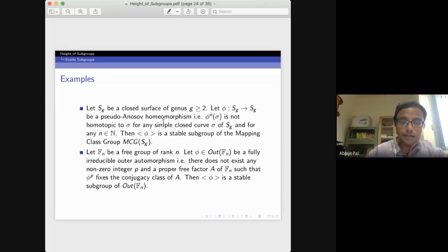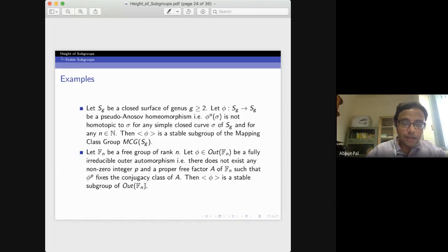So phi to the power n does not preserve any homotopy class of simple closed curves. Then the cyclic subgroup generated by phi is a stable subgroup of the mapping class group.